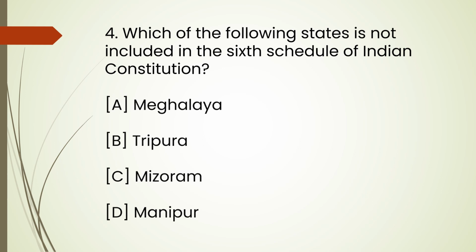Question number 4. Which of the following states is not included in the sixth schedule of Indian Constitution? So is it option A, Meghalaya? Option B, Tripura? Option C, Mizoram? Or is it option D, that is Manipur? So let's move to the next question.